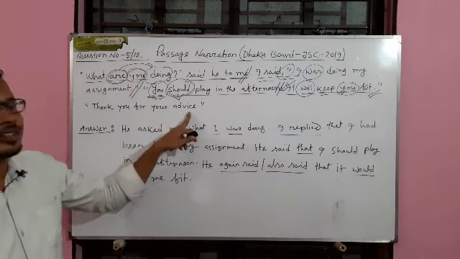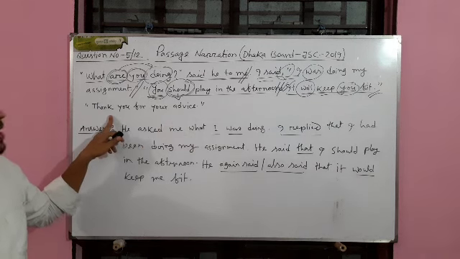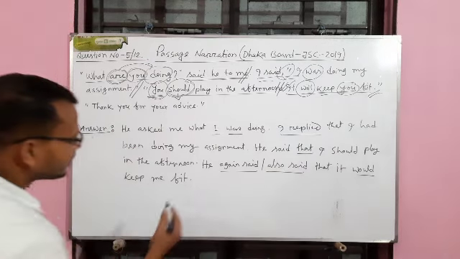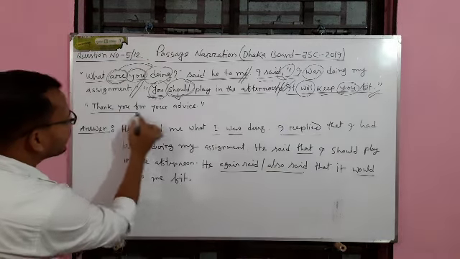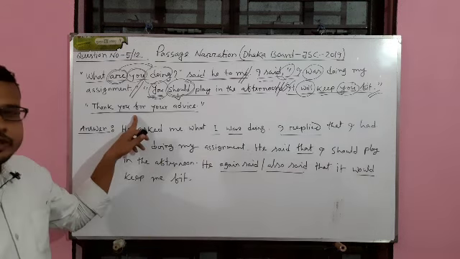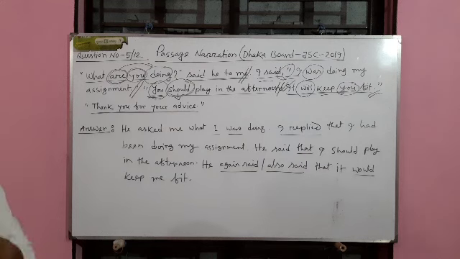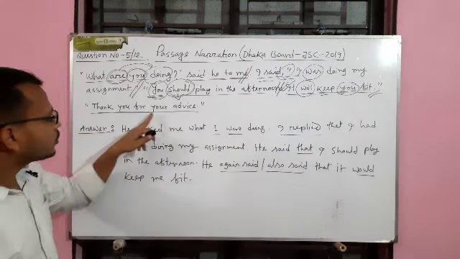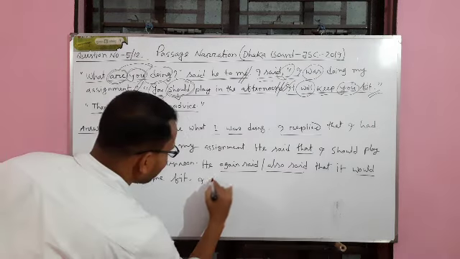Thank you for your advice. This is actually my speech. I told that thank you for your advice, that means this line has a special use, we all know. Instead of thank you we say he thanked me or I thanked him, like this. Thank you for your advice, that means I thanked him.